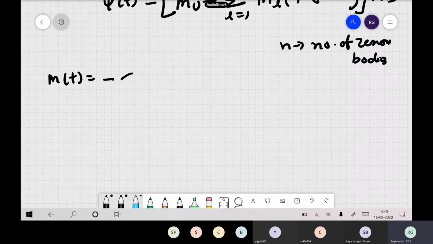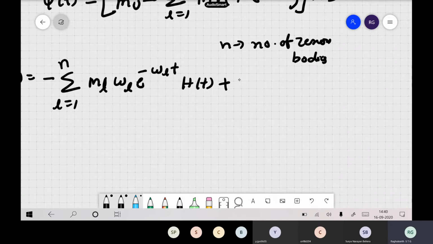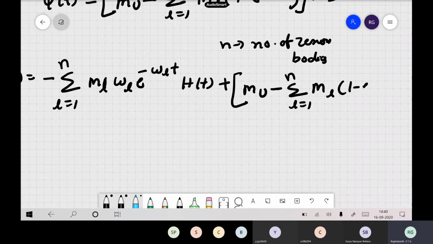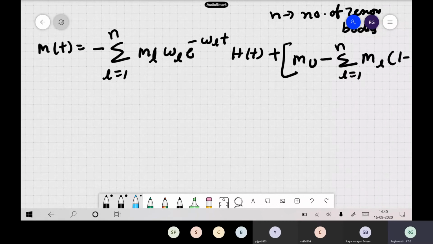So this becomes the sum over l equals 1 to n of m_l omega_l e to the power of minus omega_l t, H of t, plus, it's just a derivative of the above expression, mu minus the sum over l equals 1 to n of m_l times 1 minus e to the power of minus omega_l t, multiplied by delta of t. So this is the derivative of that function. So this is our m of t.